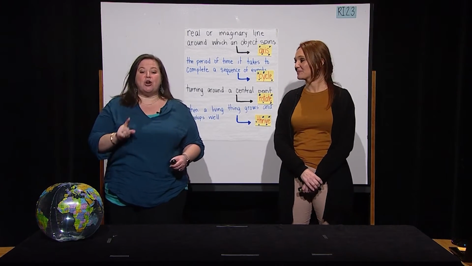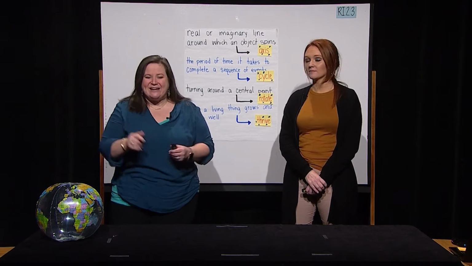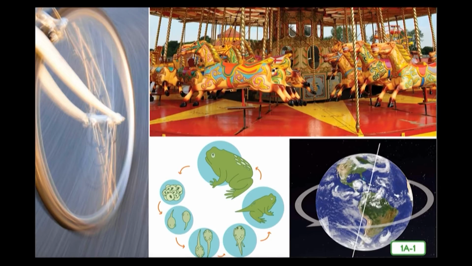Now, boys and girls, are you ready to hear our story about cycles? Great, I am too. Our story begins by discussing how a cycle is like a circle that goes around and around. Just like there are circular objects that go around and around, there are also many natural cycles that occur on Earth that happen again and again also. A cycle is a sequence of events that repeats itself again and again.